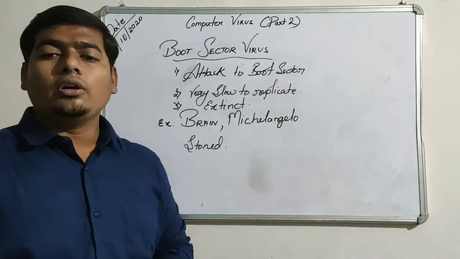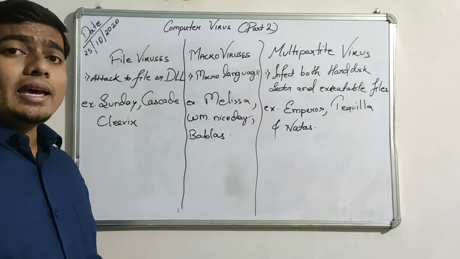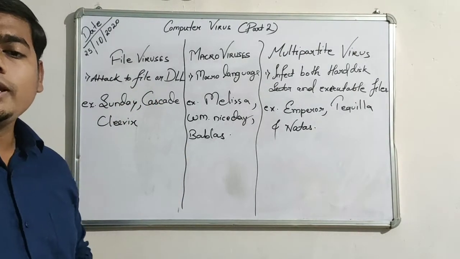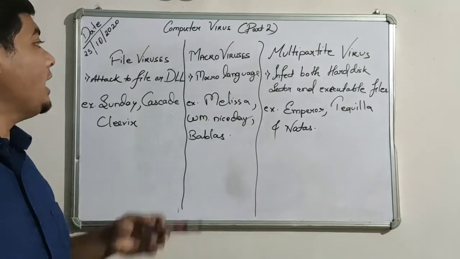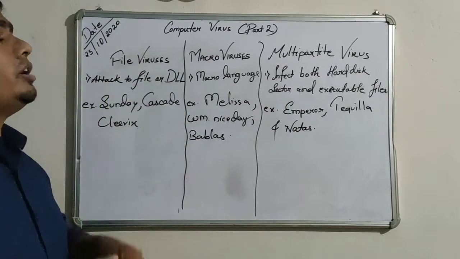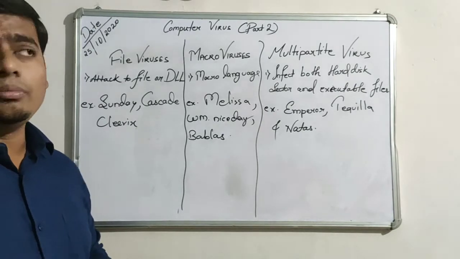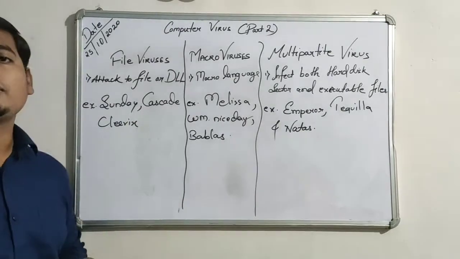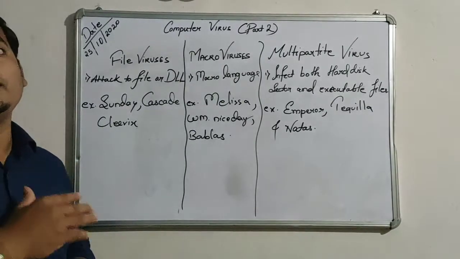Now next we will read about one more virus. It's a file virus. As the name indicates, a file virus attacks files or DLLs. What is DLL? DLL stands for dynamic link libraries. File means .exe or .com files, or any doc like this, and this file virus can attack them. And this file virus can spread easily with the file which it has already attacked.